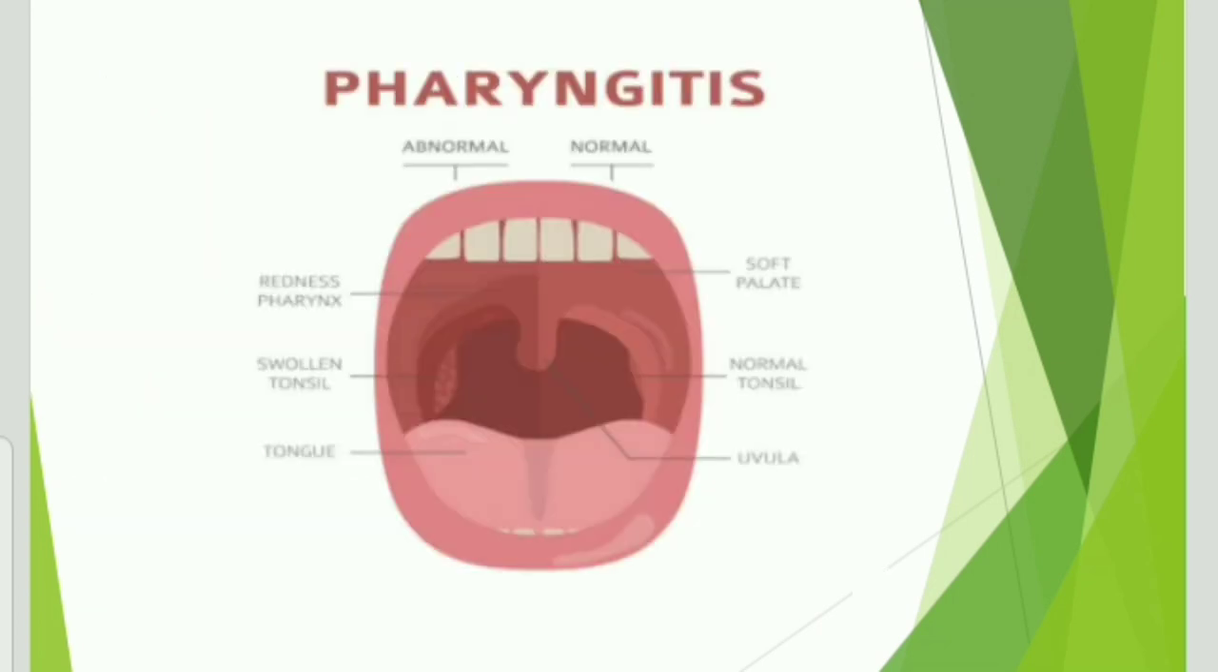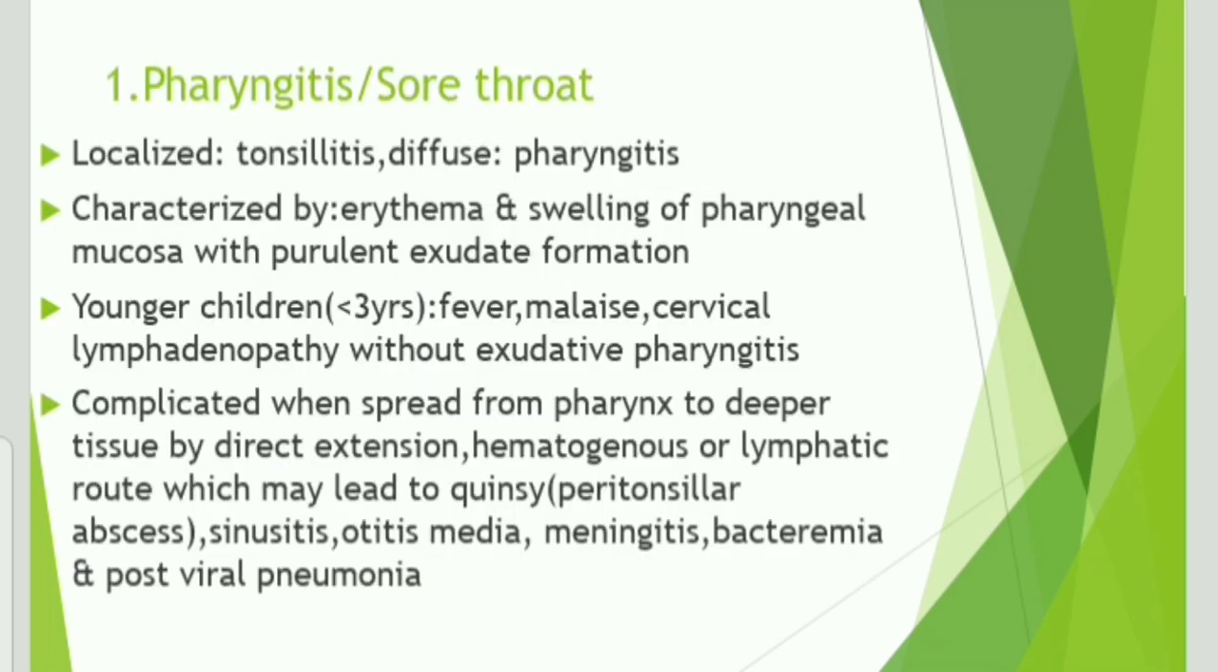See here, in this diagram, you can see the abnormal side as well as the normal side, so you can identify the difference very easily. In the abnormal side, you can see the redness of the pharynx and the swollen tonsils. And in younger children of less than 3 years of age, you can see fever, malaise, cervical lymphadenopathy without exudative pharyngitis. Malaise is nothing but the feeling of discomfort or illness.